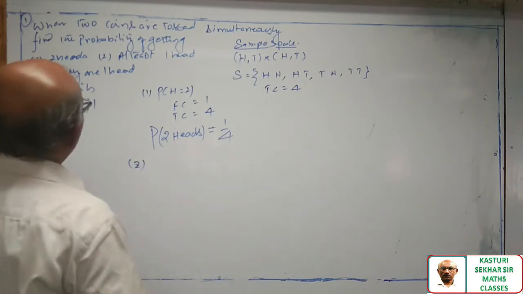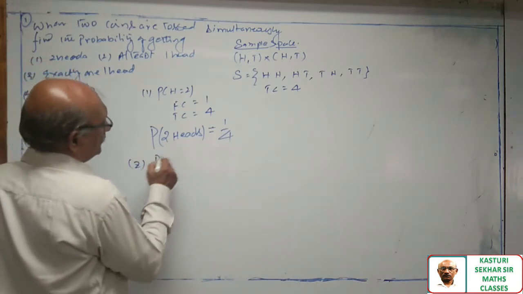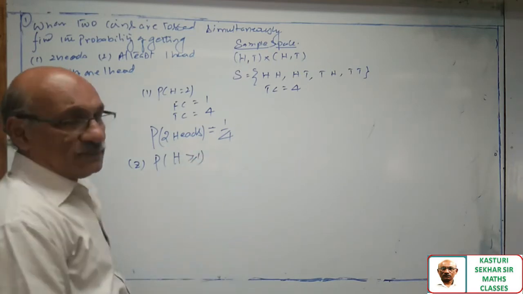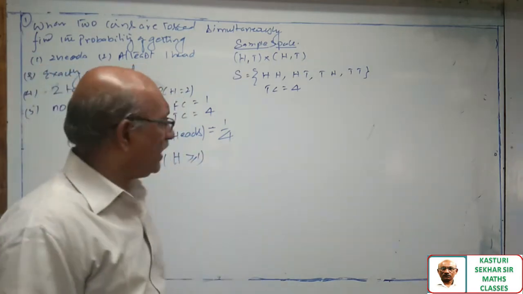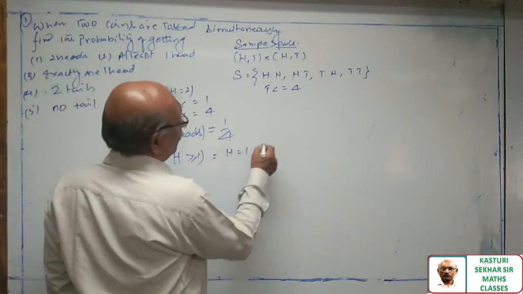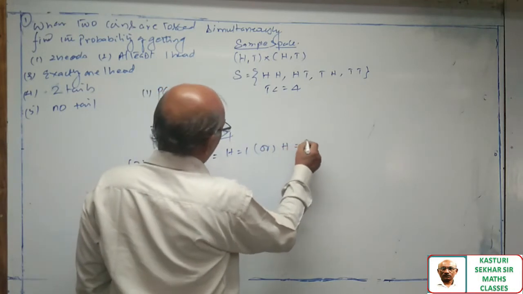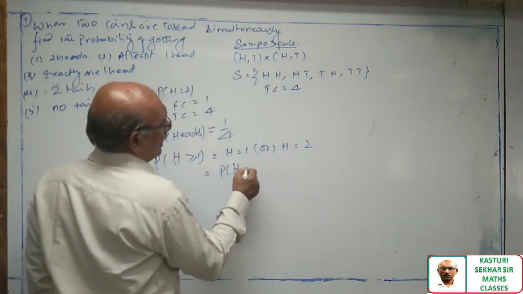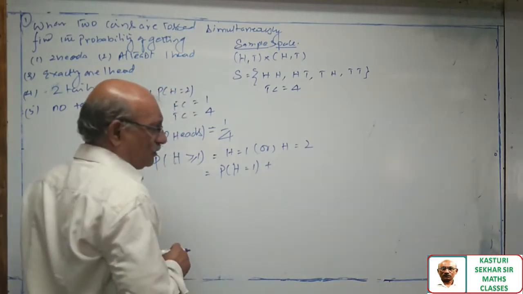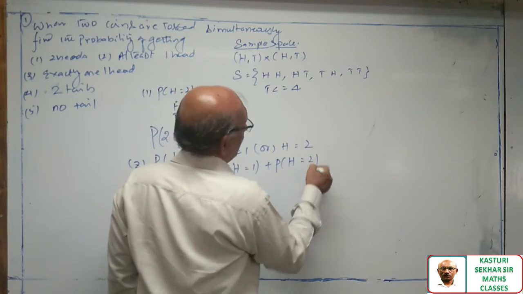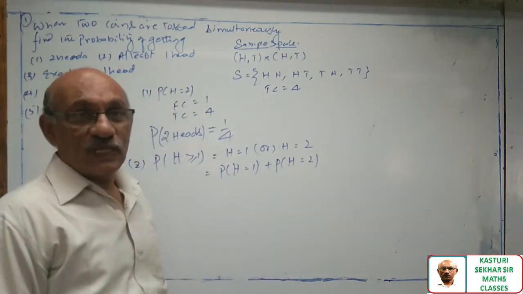Let us see the second question. At least one head. Probability of head greater than or equal to 1. At least one head means you may get one head or 2 heads. So this is head is equal to 1 or head is equal to 2. This can also be written as probability of getting head is equal to 1, or means you have to add probability of getting head is equal to 2.